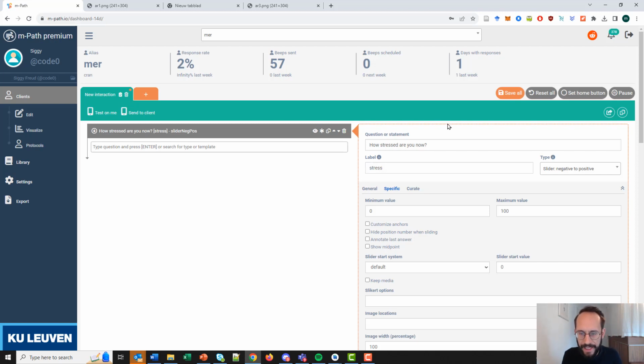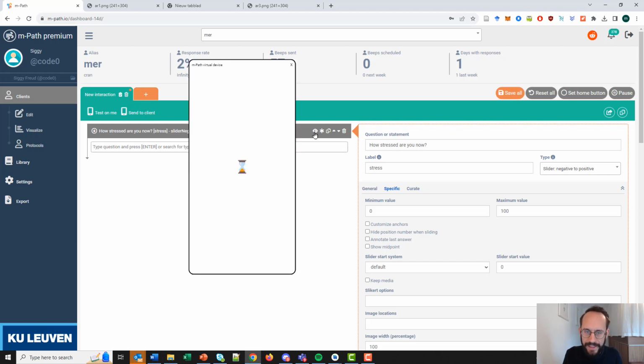So let's first look at the question, and to do so we can easily click here on this eye and we can get kind of an emulator in the MPOT platform. So here we see how stressed are you now, and it ranges from not at all to extremely. These are kind of standard anchors and they are translated into the language of the phone of the participant.